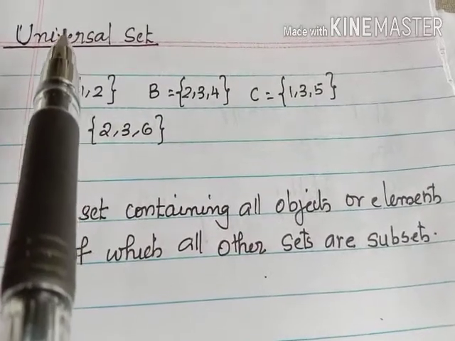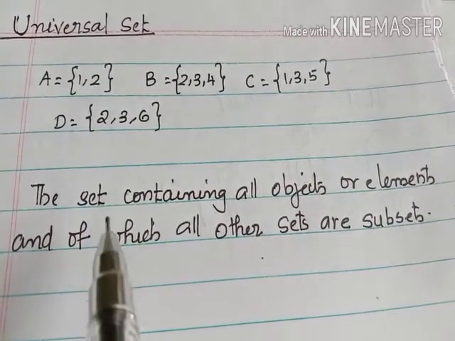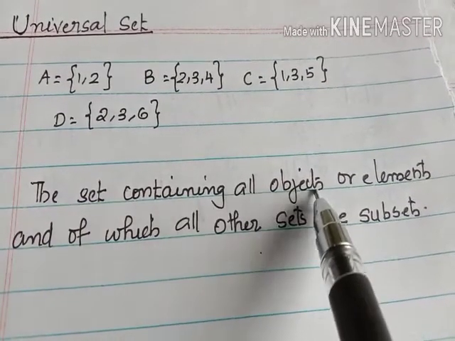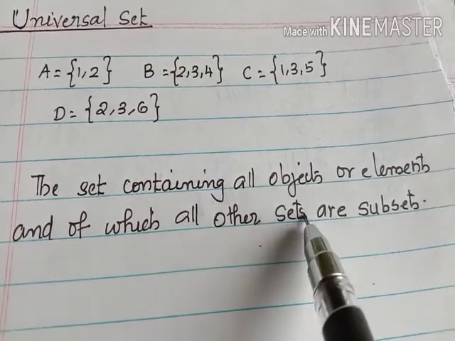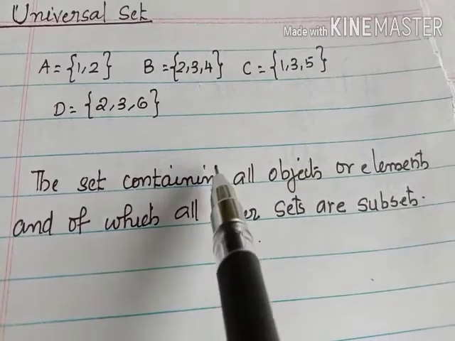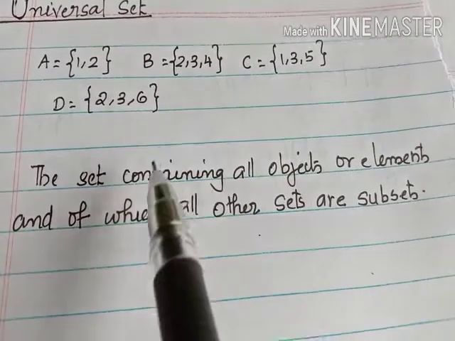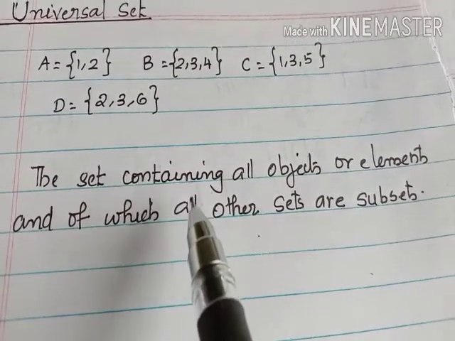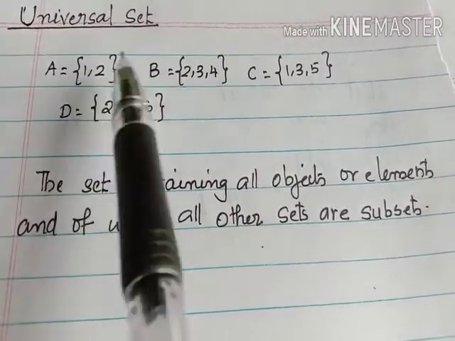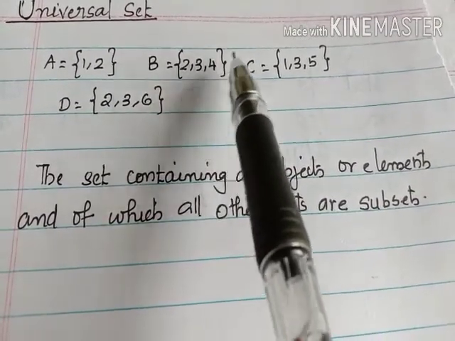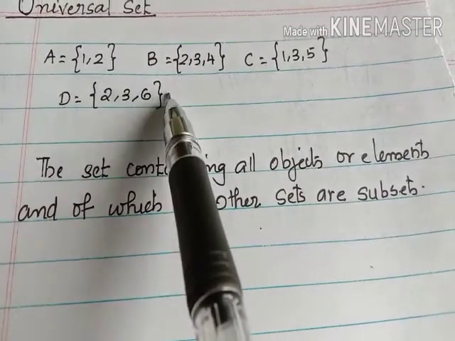Now listen, universal set. Universal set means the set containing all objects or elements and of which all other sets are subsets. See the example. After explaining this example, you can easily understand the meaning of this definition. So we have four sets: A equal to set 1, 2, B equal to set 2, 3, 4, C equal to set 1, 3, 5 and D equal to set 2, 3, 6.